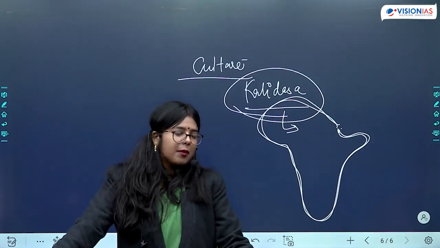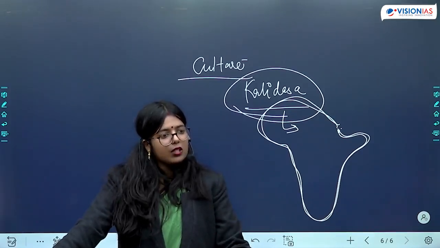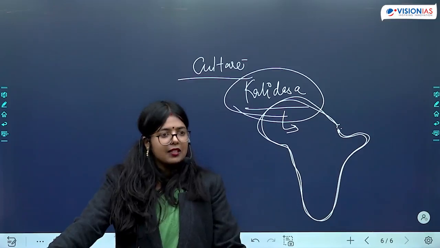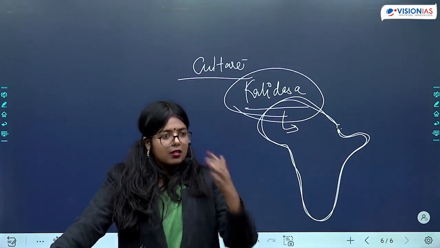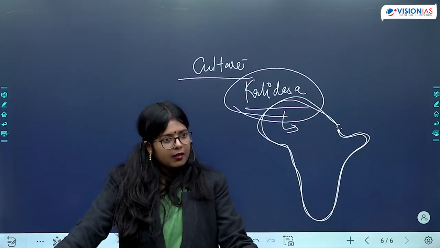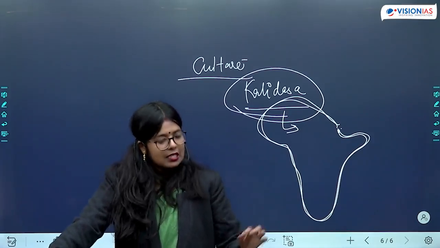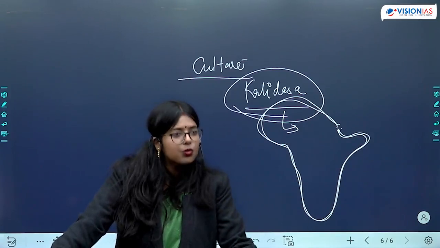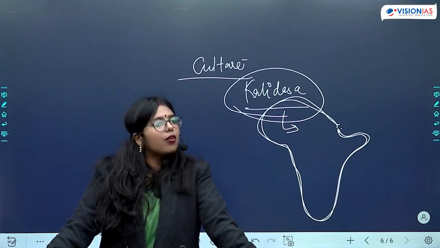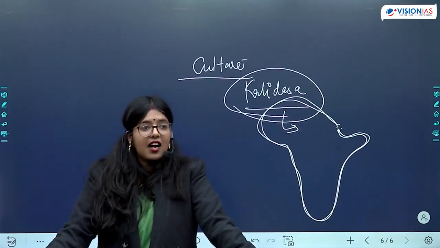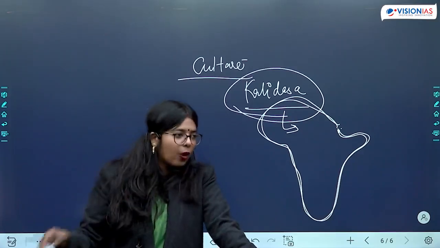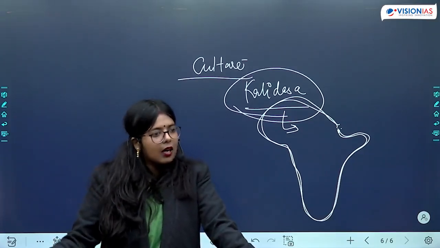Okay, you should remember Vishakadatta. What is the composition of Vishakadatta? Mudra Rakshas. What is the subject matter? When Mauryans are establishing their empire by overthrowing the Nandas, what is the whole conspiracy that was going on there? And they tried to woo the minister of Nanda, whose name was Rakshas. Okay, so that is the subject matter. Again, taking inspiration from history and composing a play.